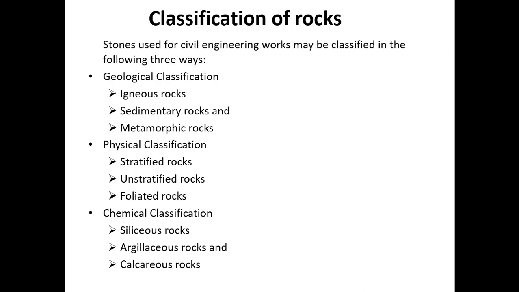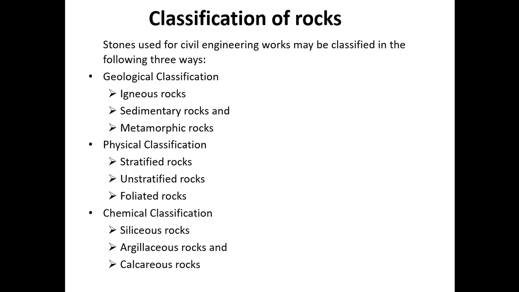Unstratified rocks. These rocks are not stratified, meaning they will not have layers. They possess crystalline and compact grains. They cannot be split into thin slabs. For example, granite, trap, marble. These are examples of unstratified rocks.